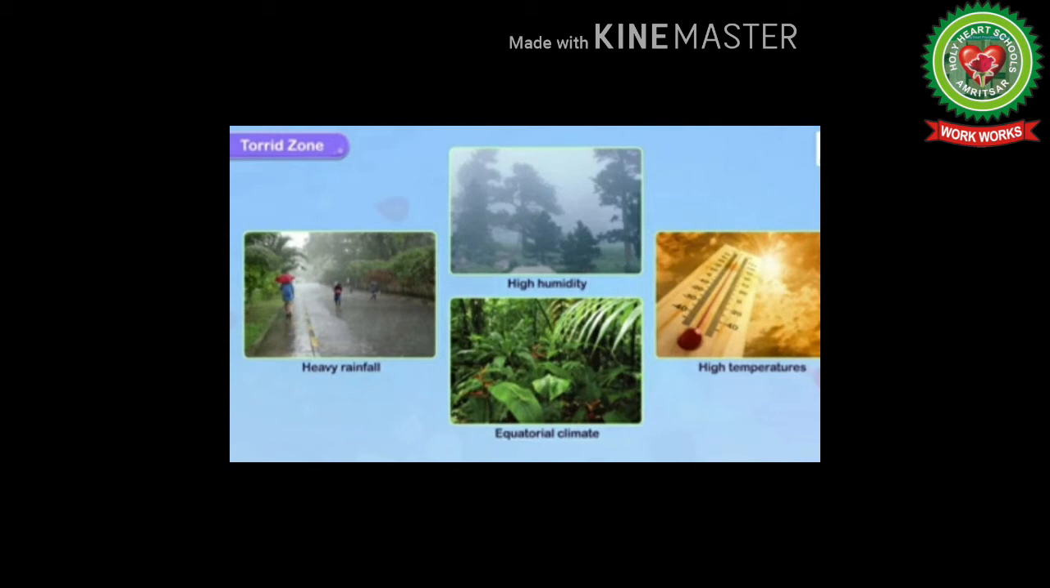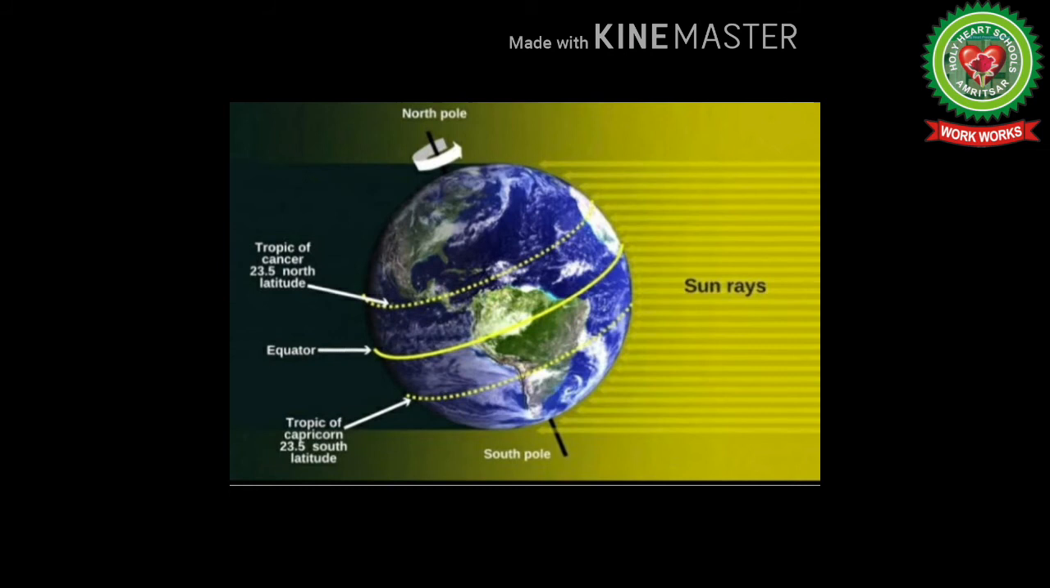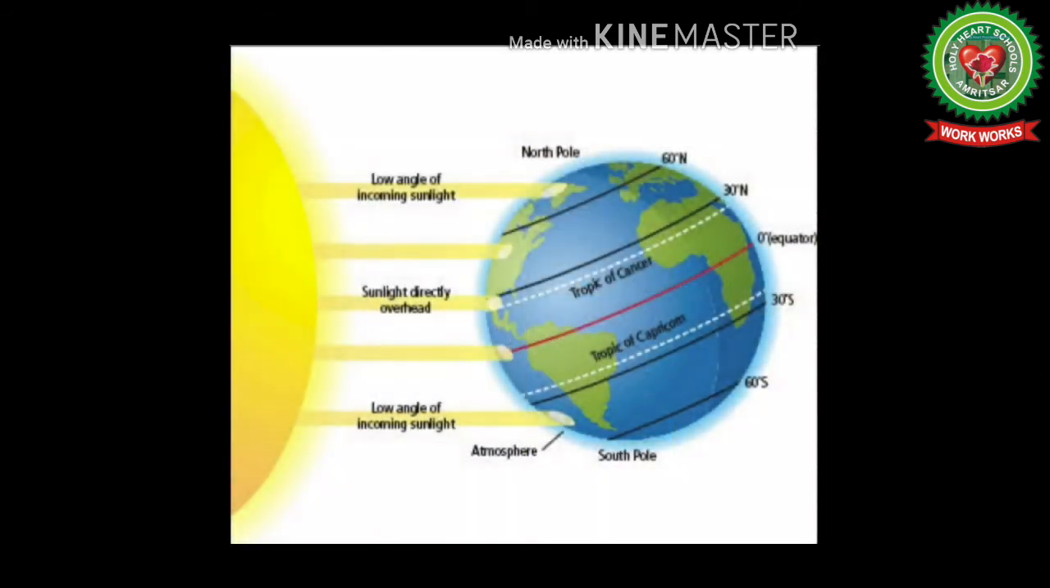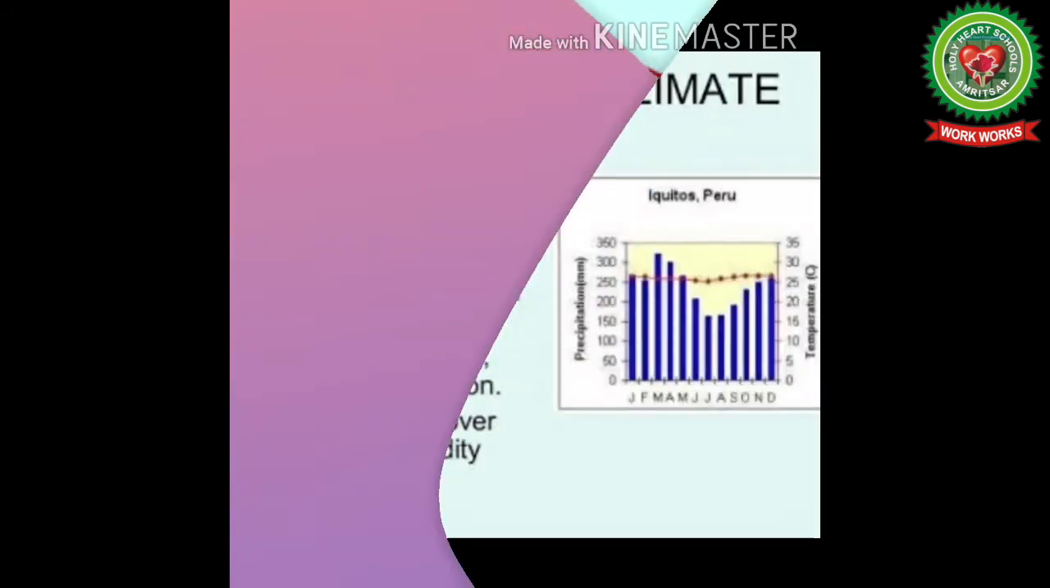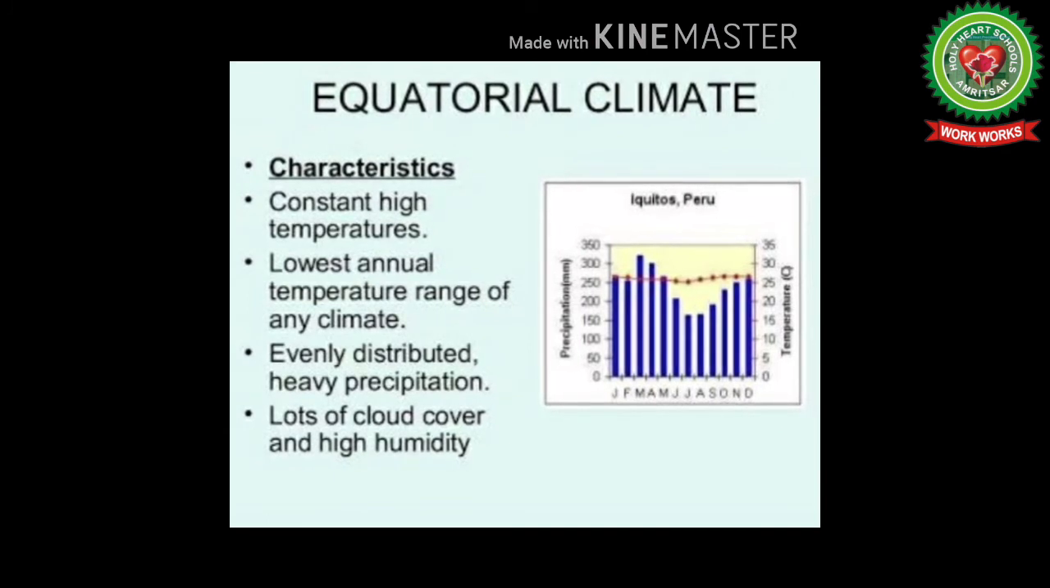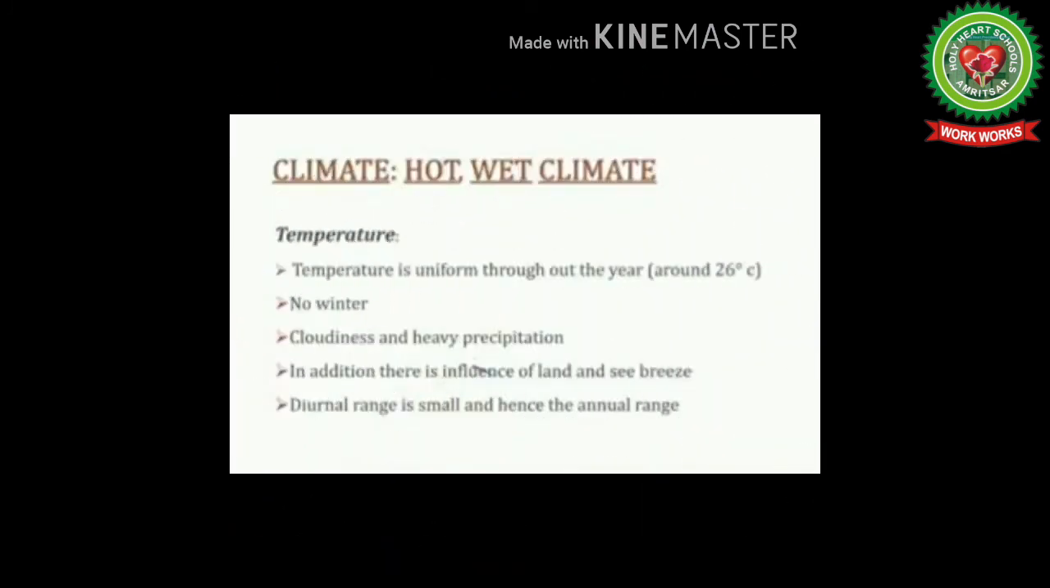Let's discuss this. If you're talking about the temperature of equatorial region, as the sun rays are nearly vertical, making a high angle of incidence between 66.5 degrees and 90 degrees throughout the year, the mean annual temperature is 27 degrees Celsius. The annual range of temperature is very small, about 3 degrees Celsius. This is because there is not much difference between the temperature of coldest and hottest months. The diurnal range of temperature is also small, about 7 degrees Celsius only.